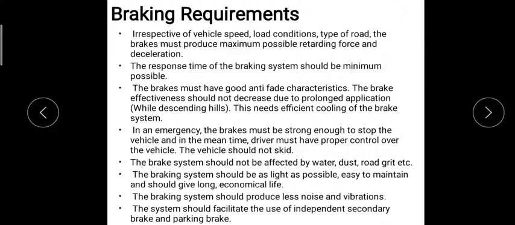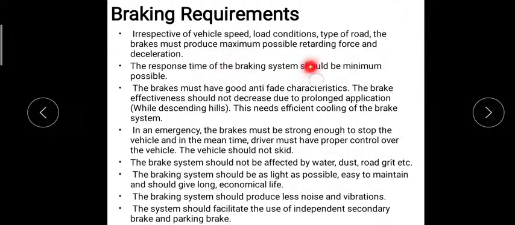Whatever may be the load conditions, or the type of road, or the vehicle speed, or the type of brakes, there should be the maximum possible retardation produced by the tire on the road, which is nothing but deceleration.